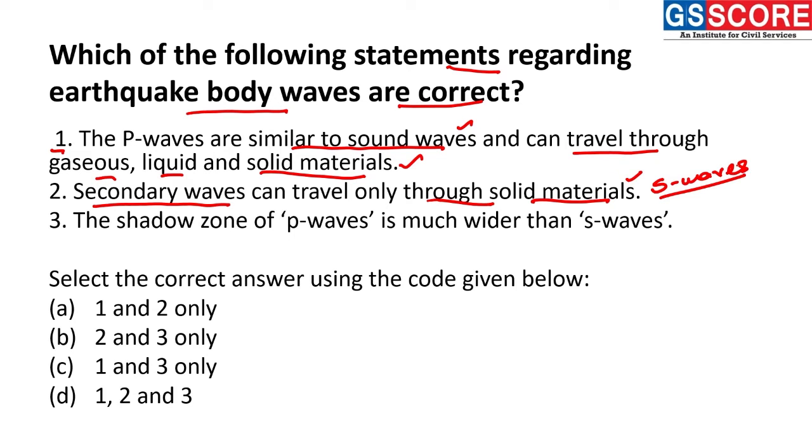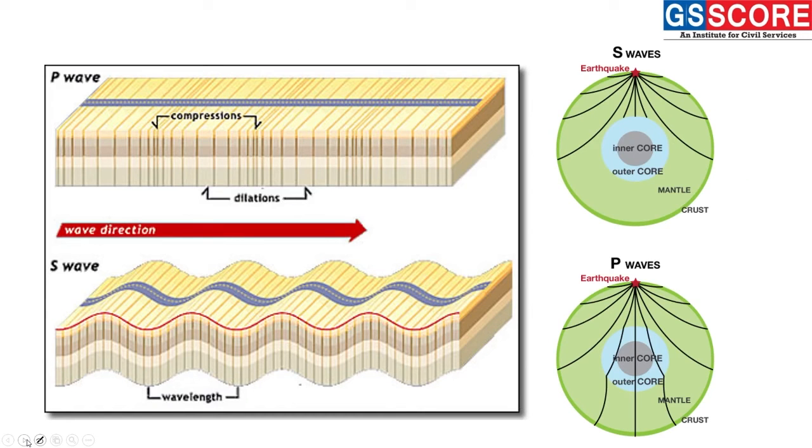they are unable to penetrate through mediums like liquid and gases. Therefore, we can see the absence of the S waves towards the mantle region and the outer core region. So there is absence of S waves. Statement 3. The shadow zone of P waves is much wider than S waves. This statement is an incorrect statement because we can see through this diagram.